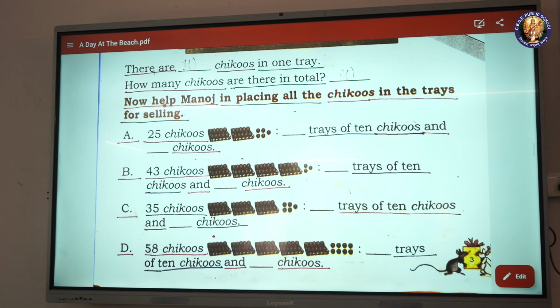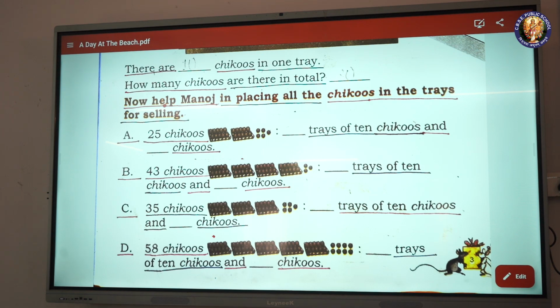A. 25 chikus: blank trays of 10 chikus and blank chikus. B. 43 chikus: blank trays of 10 chikus and blank chikus.